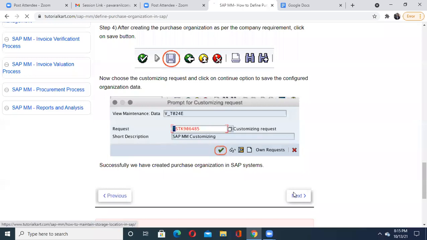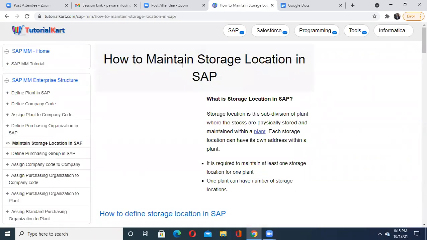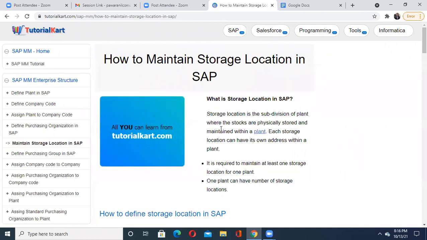Now once it is ready, what you need to do is go to maintain the storage location. If you recall, our organization structure for SAP started with the client, then your company code, then the plant concept. After that, we have the purchasing organization, and then the storage location. So what is a storage location? It is a subdivision of your plant, where your entire stock is stored physically and maintained within that particular plant.